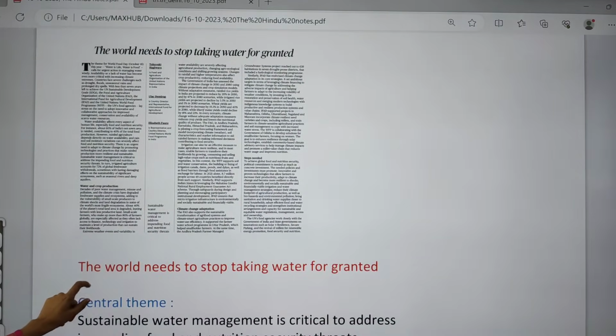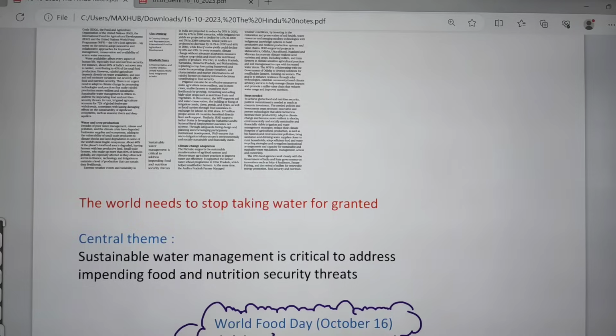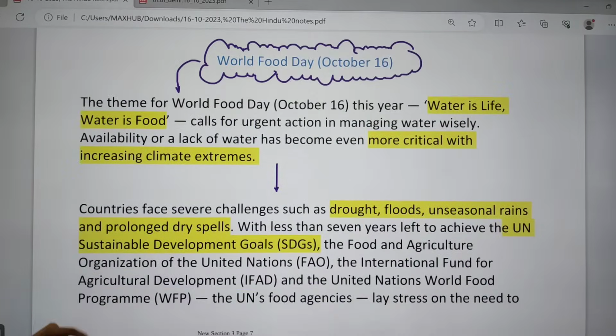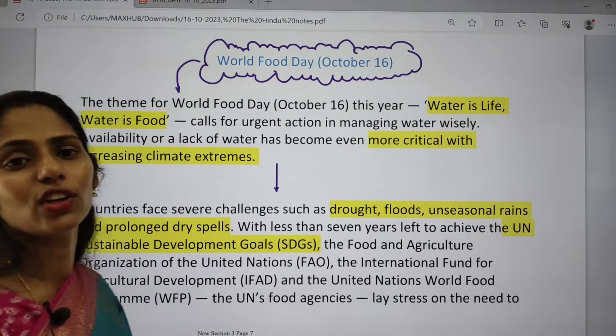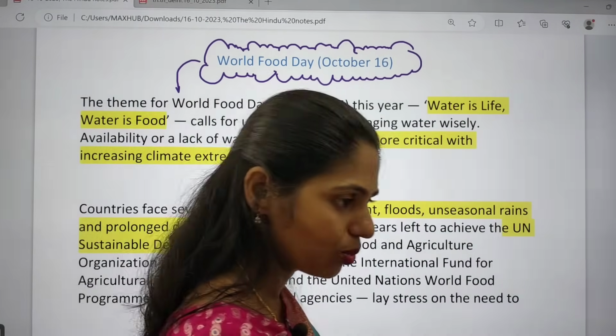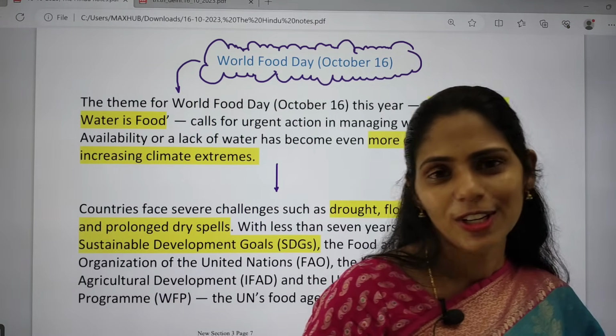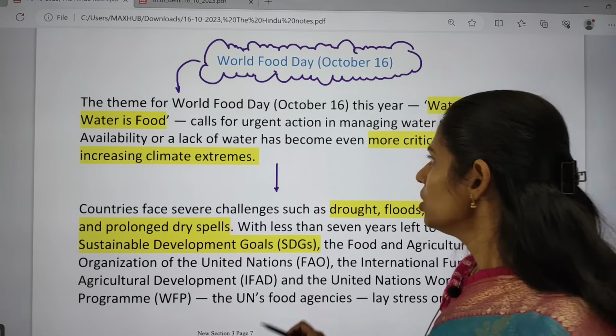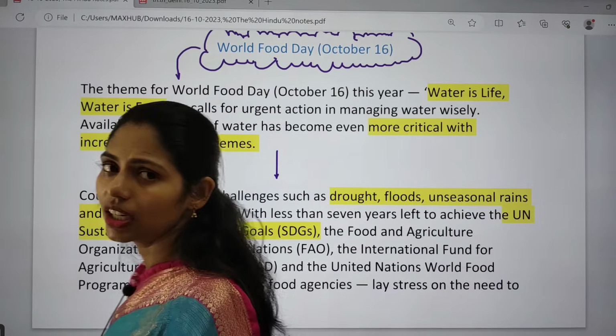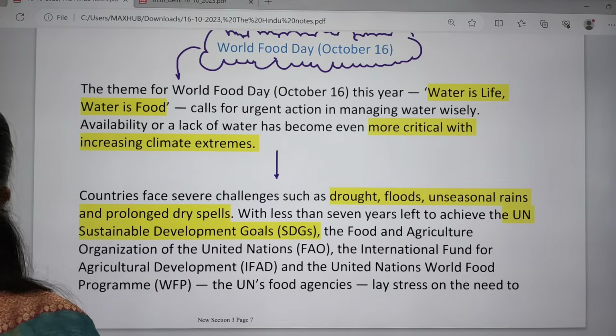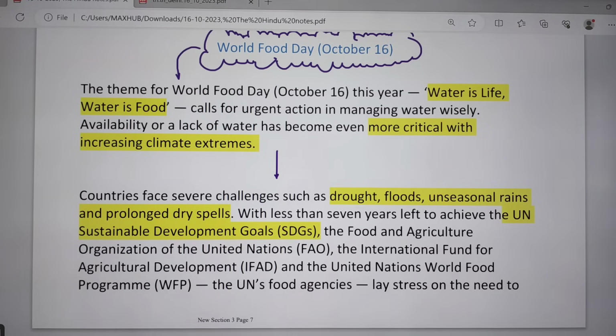And next topic, it is about World Food Day. This article is important from your environment and ecology, so this topic is utmost important. Now let us try to see this topic. This year 2023, on October 16th, we are celebrating this World Food Day.